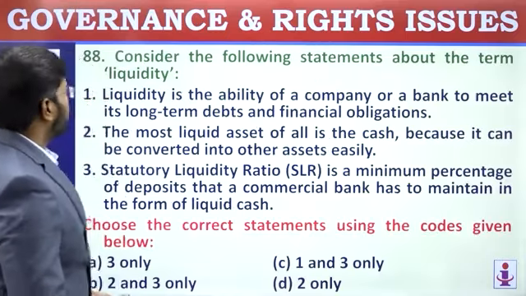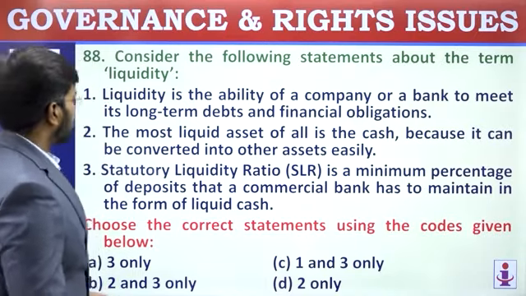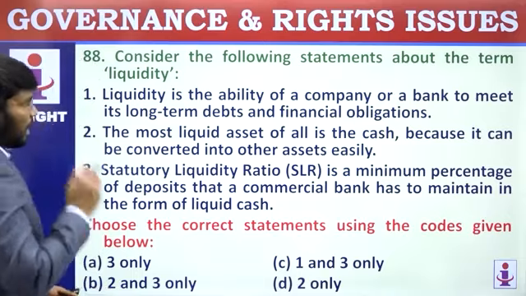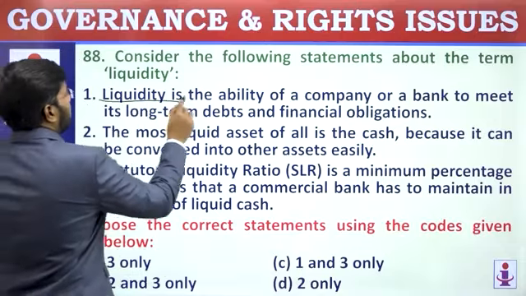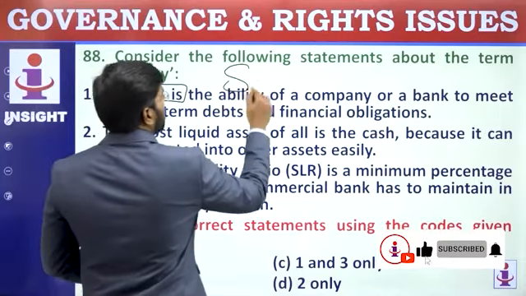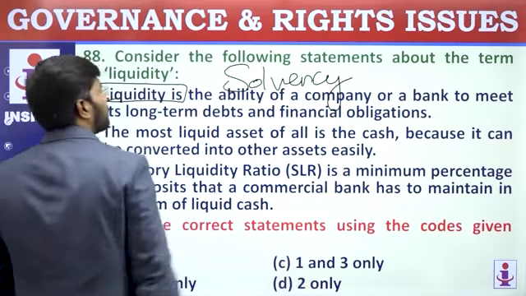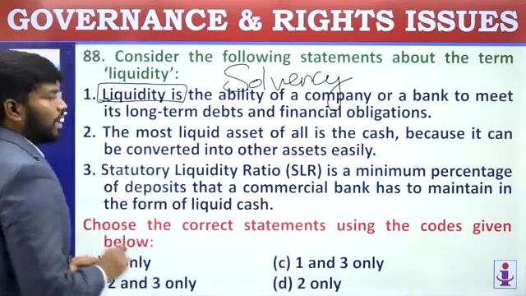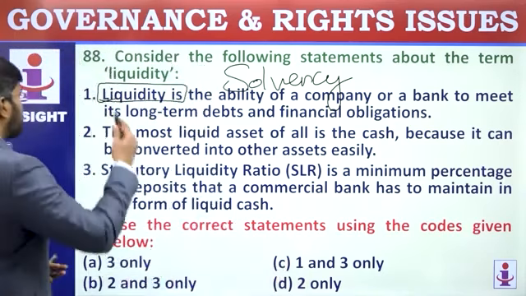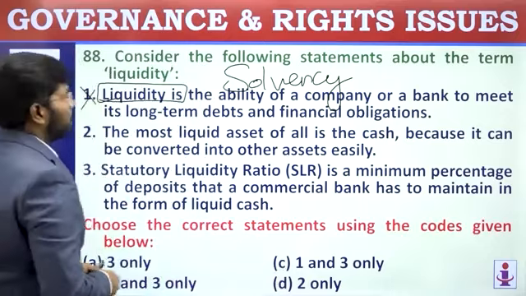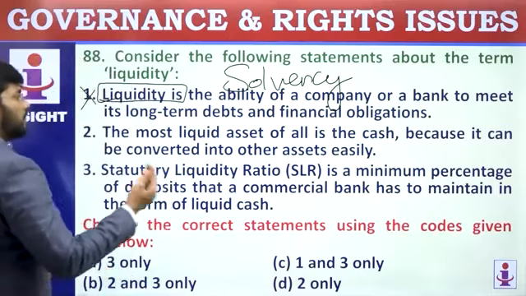Consider the following statements about the term liquidity. Liquidity is the ability of a company or a bank to meet its long-term debts and financial obligations. Solvency, it's not, solvency is the ability of a company or a bank to meet long-term obligations. Liquidity is how quickly an asset can be monetized. So, the first statement is wrong. The most liquid asset of all is cash because it can be converted into other assets easily.